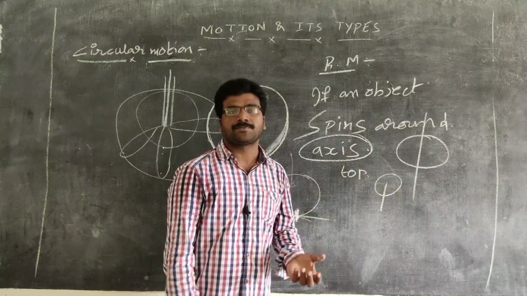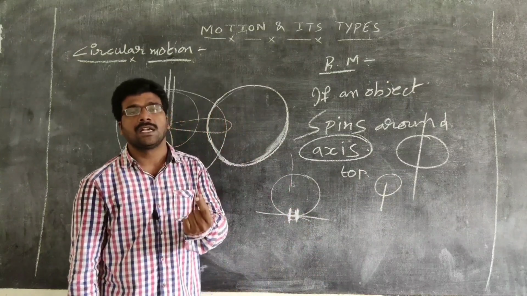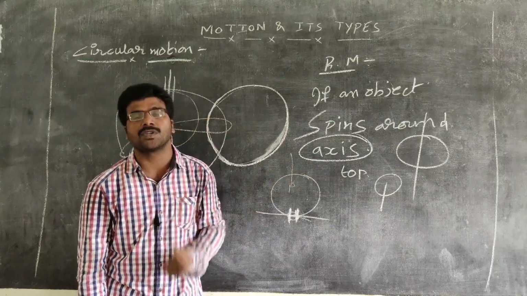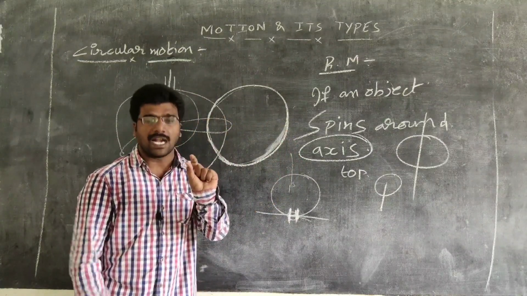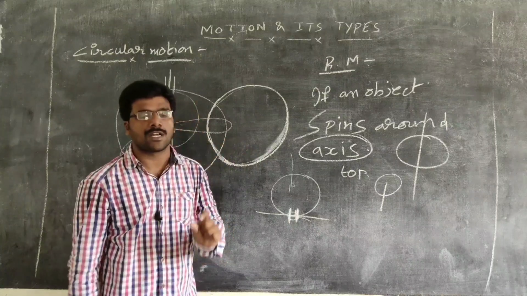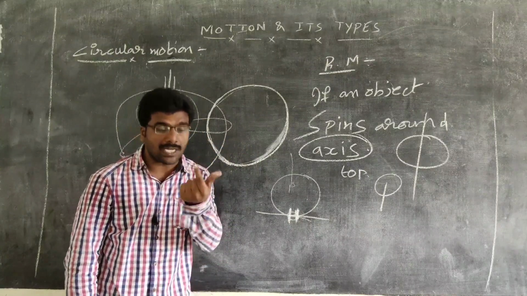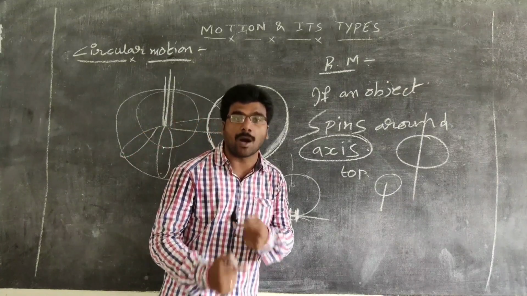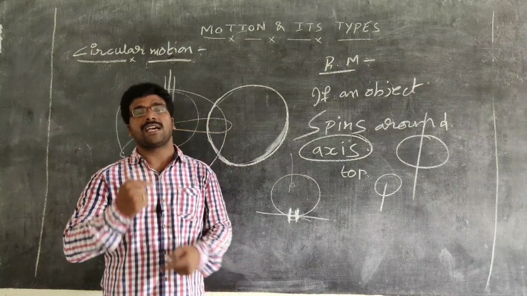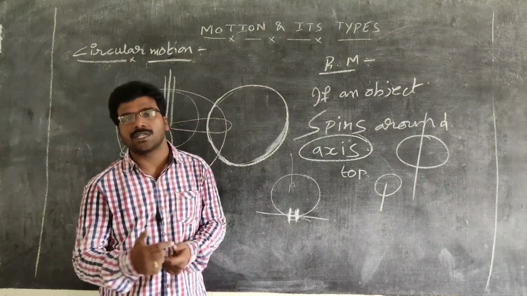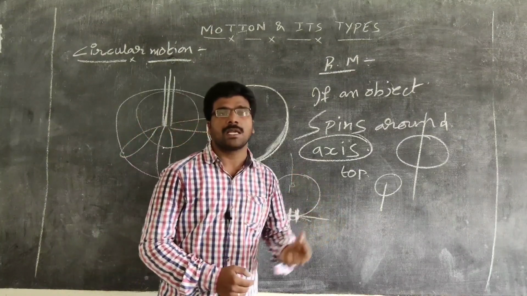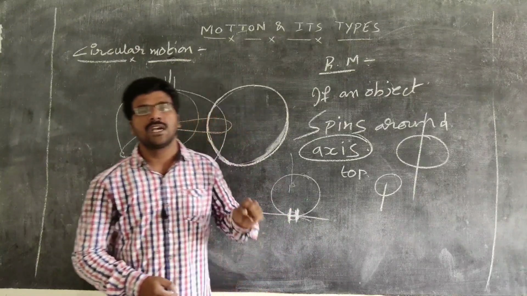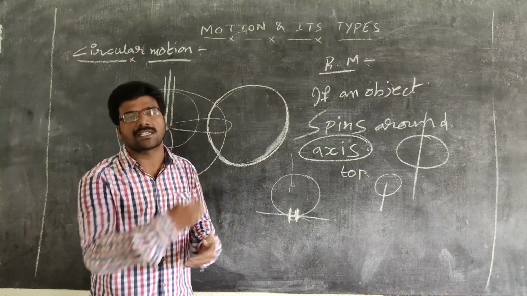If you take the Earth, we said that the Earth is moving around the Sun. It is an example of circular motion. But as well as performing circular motion, it is also making a rotation about its axis. So it is also a rotational motion. It is a combination of rotational motion as well as circular motion. These are some types of motions that we have discussed in today's class. So in today's class, we are just recalling what we have discussed.